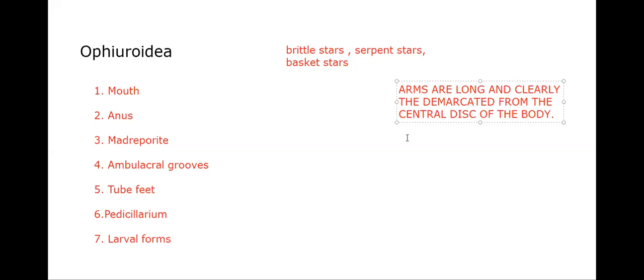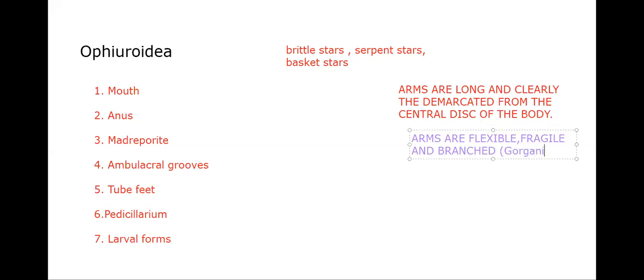And some more special features: arms are flexible, fragile, and branched. This is a question actually in previous examinations. Branched, and not in all, in some, like Gorgonocephalus, the basket star. In Gorgonocephalus we find this particular feature of branched arms.